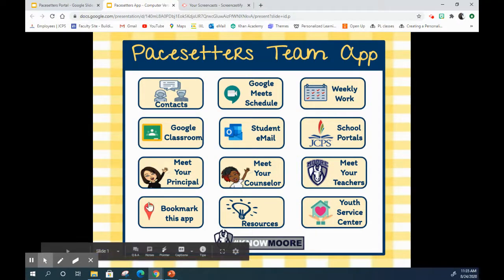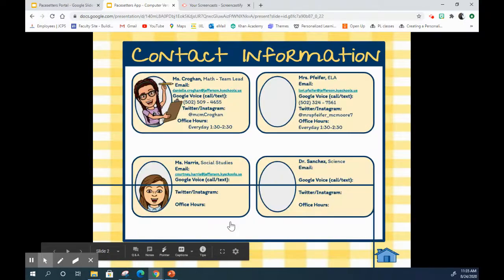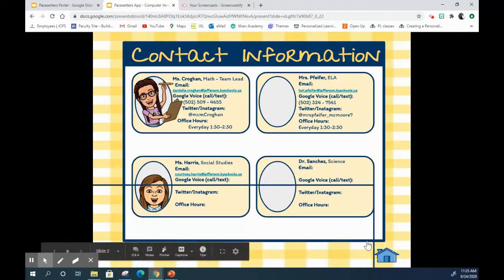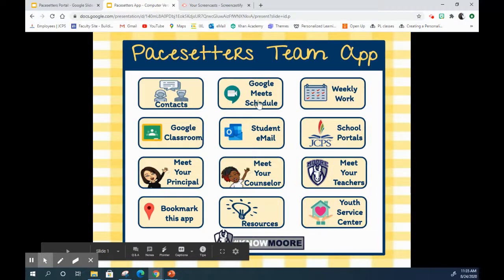You can see there are different buttons you can click on, such as contact information, which will take you to our teacher contact information. So you have Miss Krogan, your math teacher, Miss Pfeiffer, your ELA teacher, Miss Harris, your social studies teacher, and Dr. Sanchez. Also available are our office hours, and we'll talk more about those later. Once I clicked the home button, it took me back to the home screen.